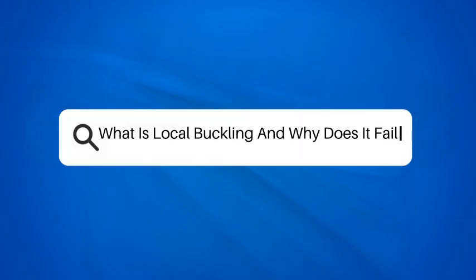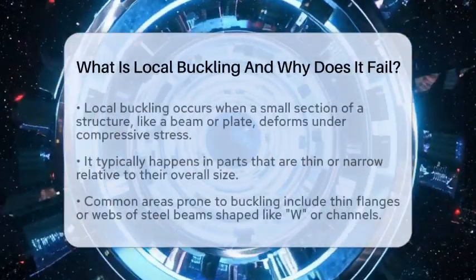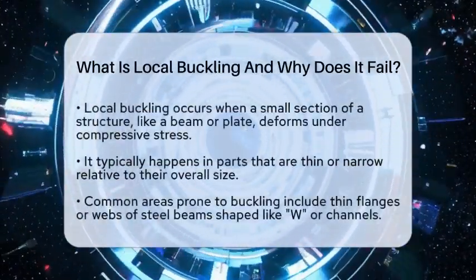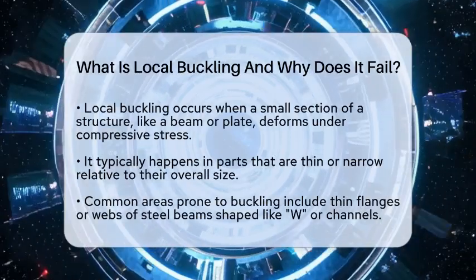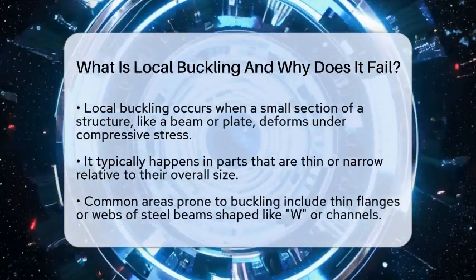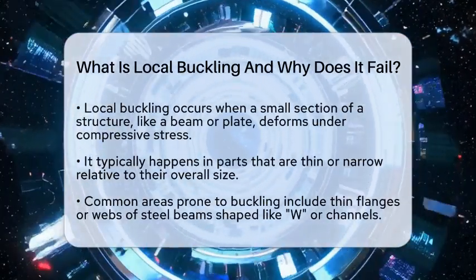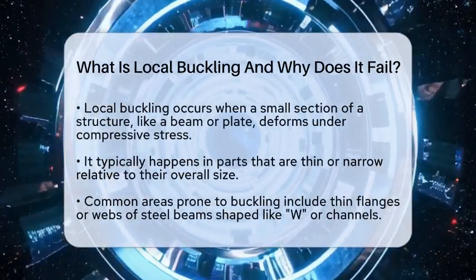What is local buckling and why does it fail? Imagine a tall, slender column standing under pressure. It looks solid, but sometimes just a small part of it suddenly bends or warps. That's what we call local buckling.